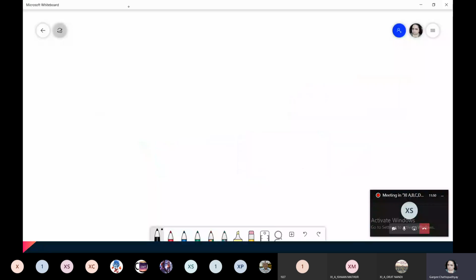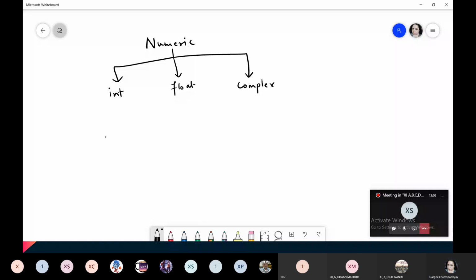We had seen numeric literals. In numeric literals, we had seen three types: integer, float, and complex. And we had seen a special literal None, and a literal Boolean. And did I teach you this one, collections?